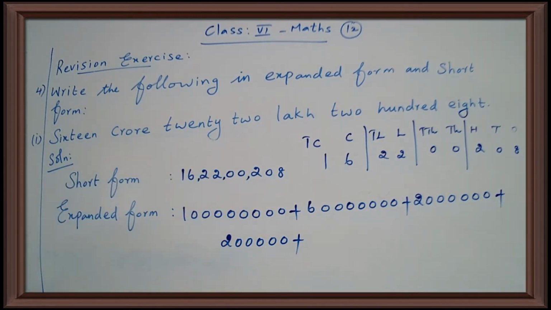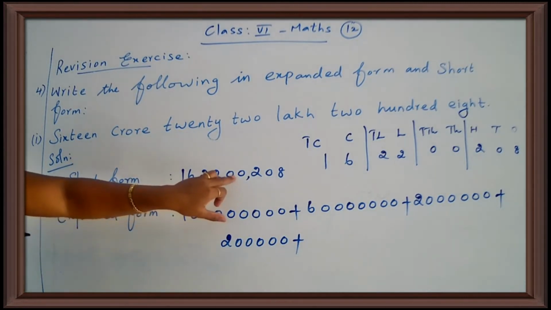The places which have the digit 0 in the short form are not represented in the expanded form. Okay, children. So that's why you leave thousands place and 10,000 place.